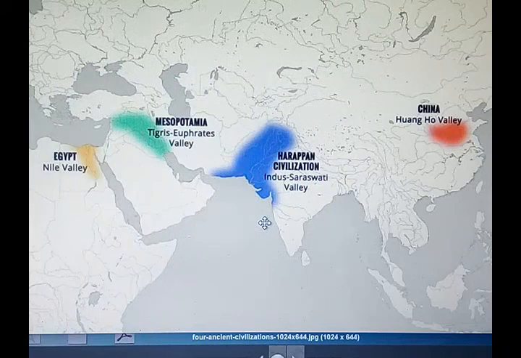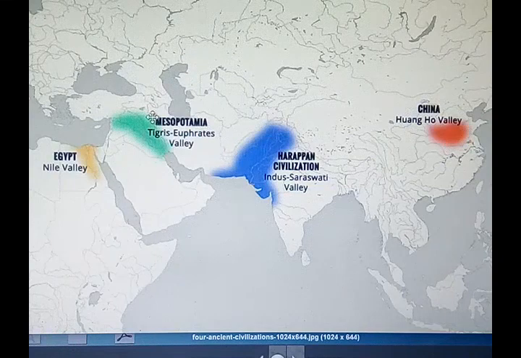Dear students, you can see that this is the map of Asia, Europe and Africa. You can see very clearly the Harappan civilization, which is here in the map. It is very much part of Indian civilization. As you move toward the east, here you find Chinese civilization.